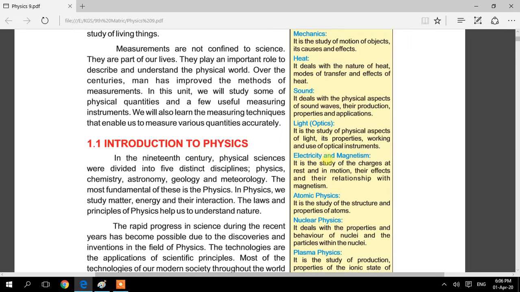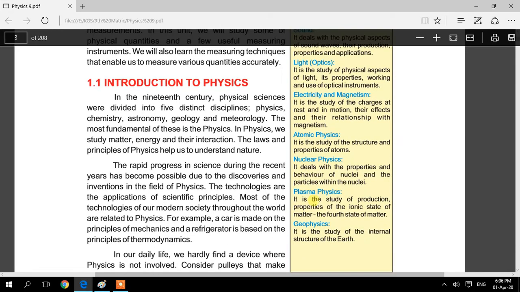The next one is electricity and magnetism. In this branch you will study charges at rest and in motion, their effects, and their relationship with magnetism. So in this branch you will study the effects and the interlinking of both electricity and magnetism. In the next branch you will discuss atomic physics. Atomic physics is basically about the structure of the atom.